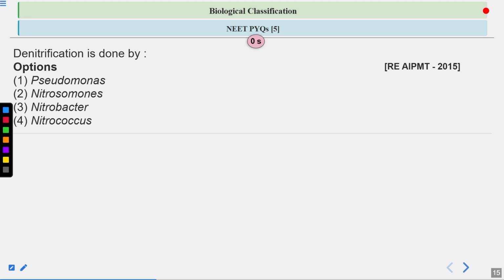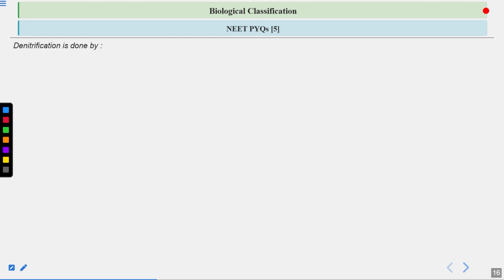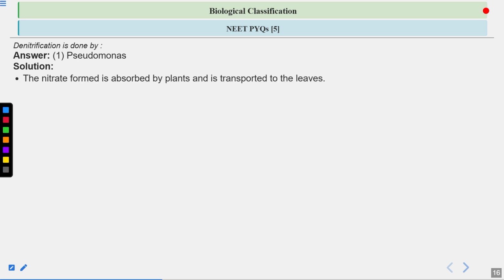Let's have a look at the answer. Remember, they are talking about denitrification, not nitrification. Let's have a look at the answer here. Answer is Pseudomonas. Pseudomonas helps in denitrification. Now let's have a look at the explanation here.